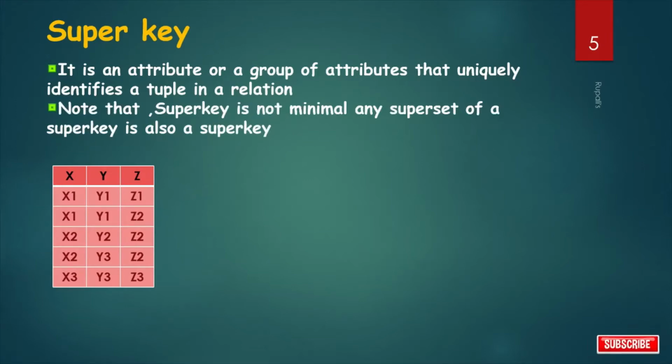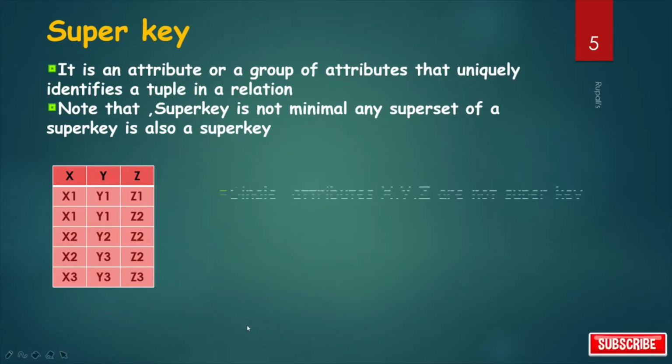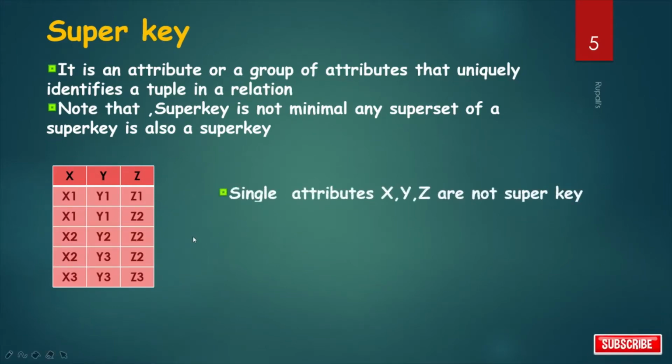Take one example, then this will be more clear for you. See, for this table, single attributes x, y and z are not super keys. Only x can't identify a particular tuple. Only y, because repetition is there. See, x1, x1, y1, y1. So repetition is there. So they can't identify a particular tuple. Also for z, repetitions are there. So single attributes x, y, z are not super keys.